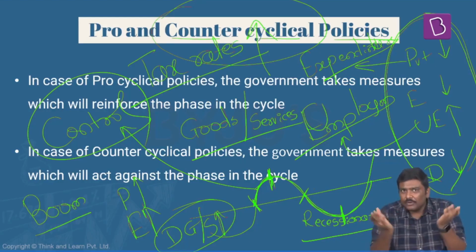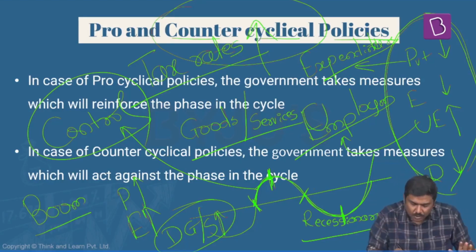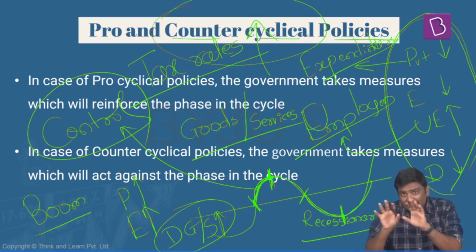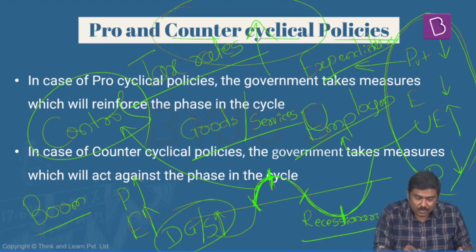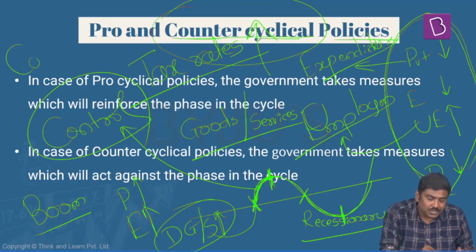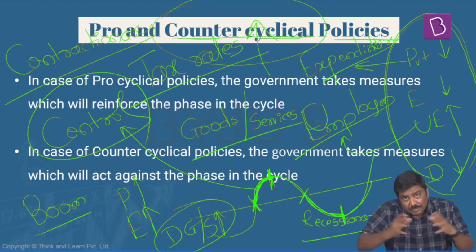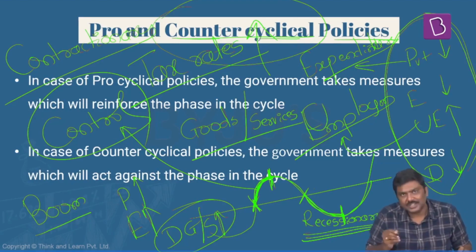So basically, they are following a policy which is exactly opposite to what is happening at this particular stage in the cycle. If I put it in simple terms, whenever I say counter-cyclical policy, during boom, it will follow a contractionary fiscal policy. Is it okay? It is following a contractionary fiscal policy when there is a boom, and it is following an expansionary fiscal policy when there is a recession.